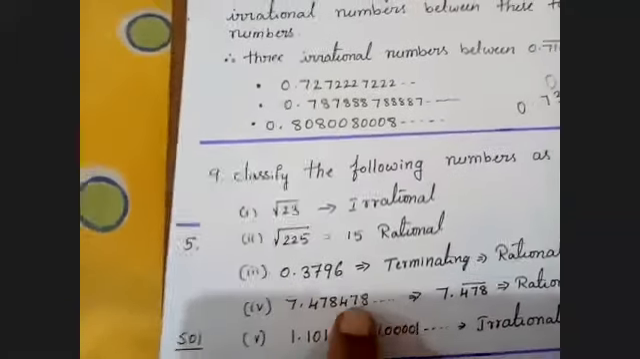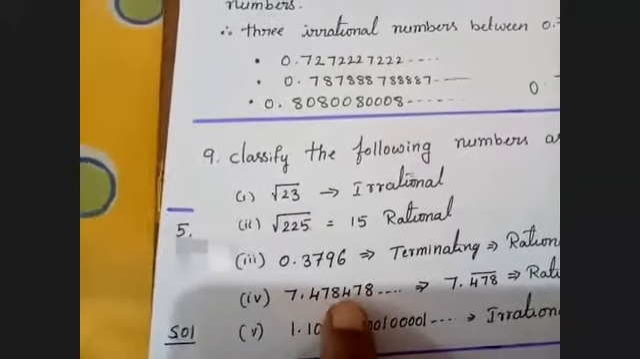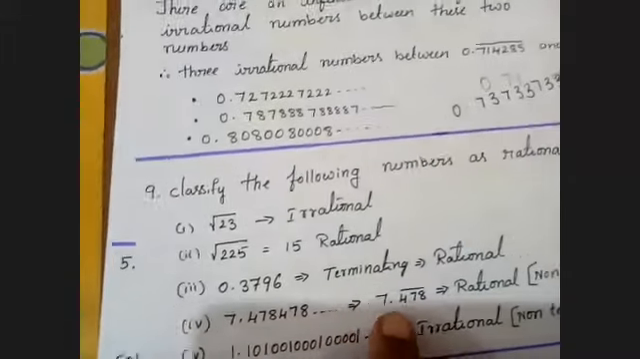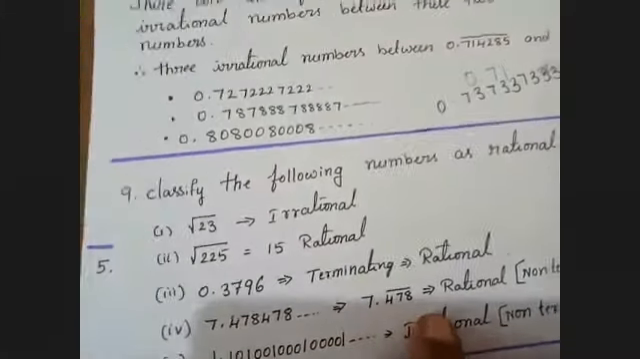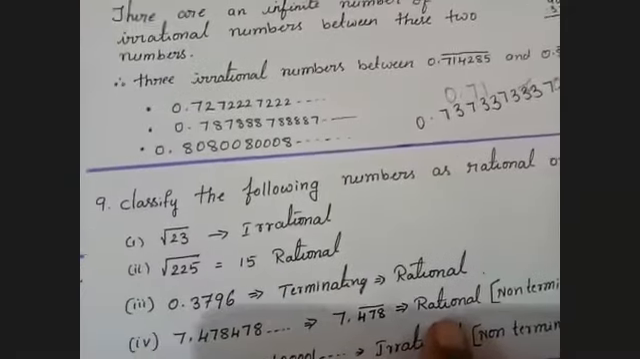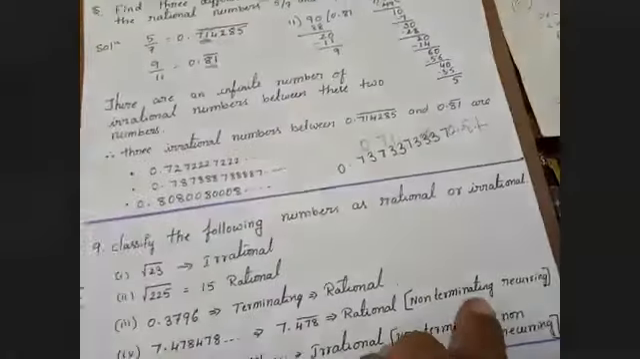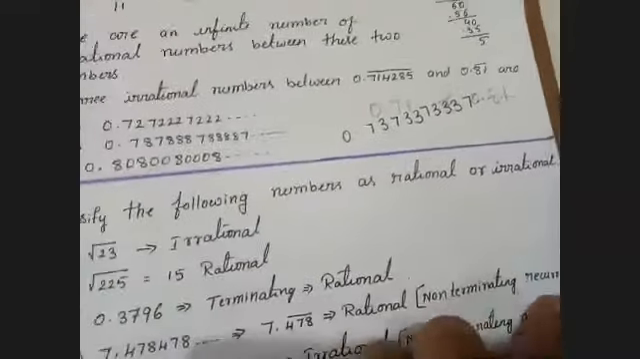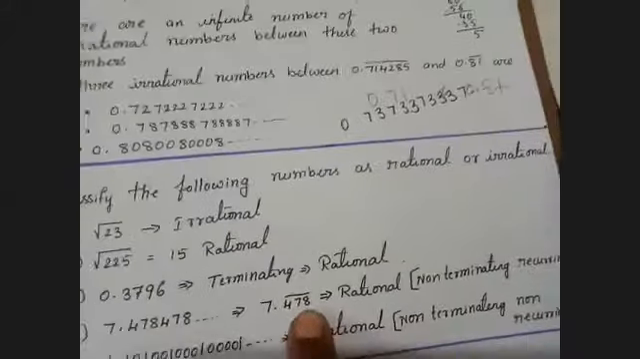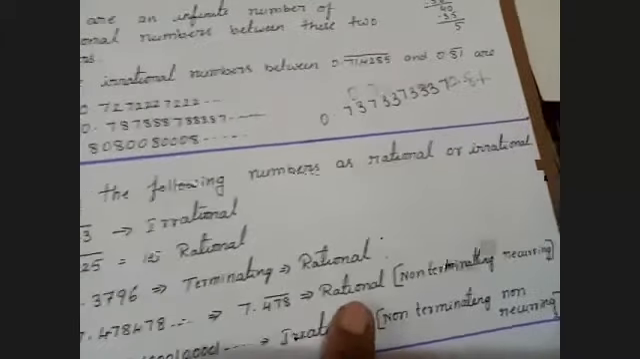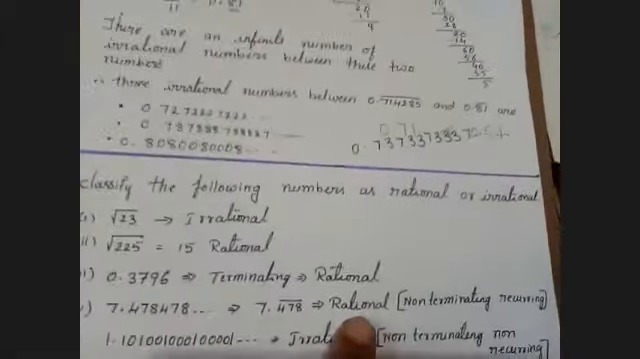Fourth sum, 7.478478. So the block 478 is repeating. When the number is repeating, the decimal expansion is non-terminating, recurring, which is nothing but rational. When it is irrational, it is non-terminating, non-recurring. Here it is non-terminating, but it is recurring. The number is repeating. So it is rational. Am I clear, children? Ma'am, it's irrational.